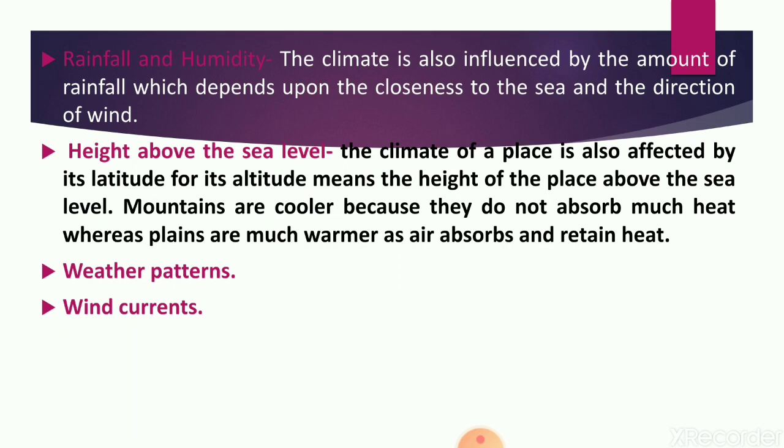The climate of a place is also influenced by the height of a place above the sea level. Mountains are cooler as the air is very thin and is not able to absorb and retain much heat. Plains, just opposite to the mountains, are warmer, and their air is thicker and they absorb and retain most of the heat. That is why mountains are cooler and plains are warmer.